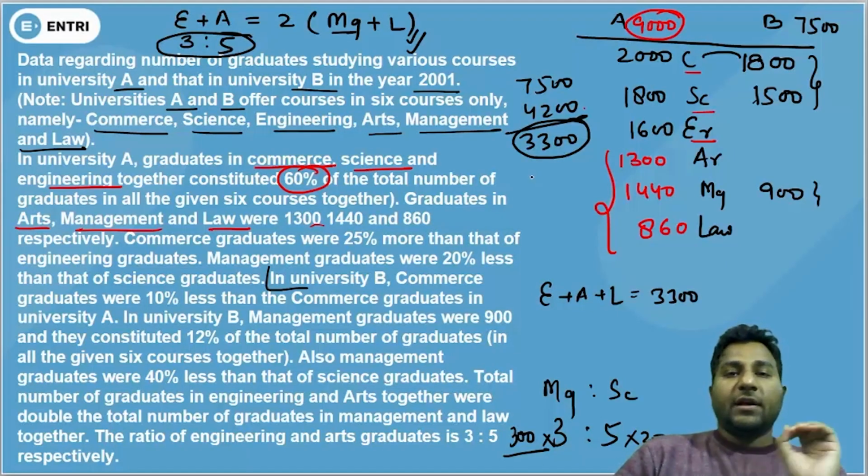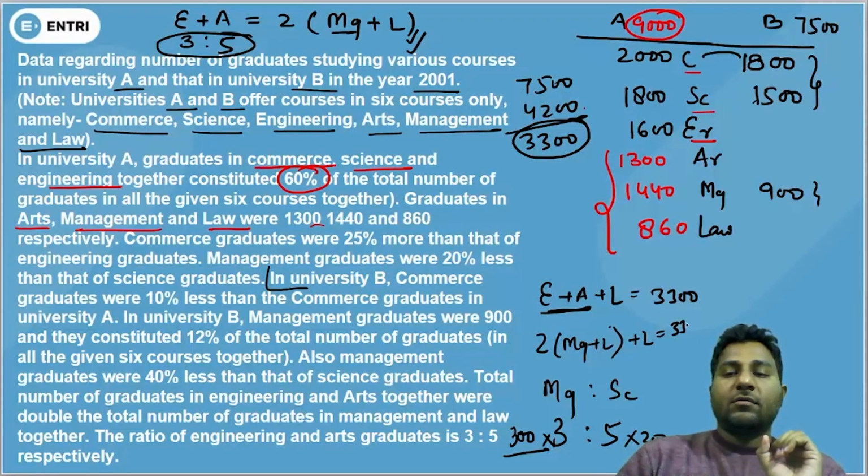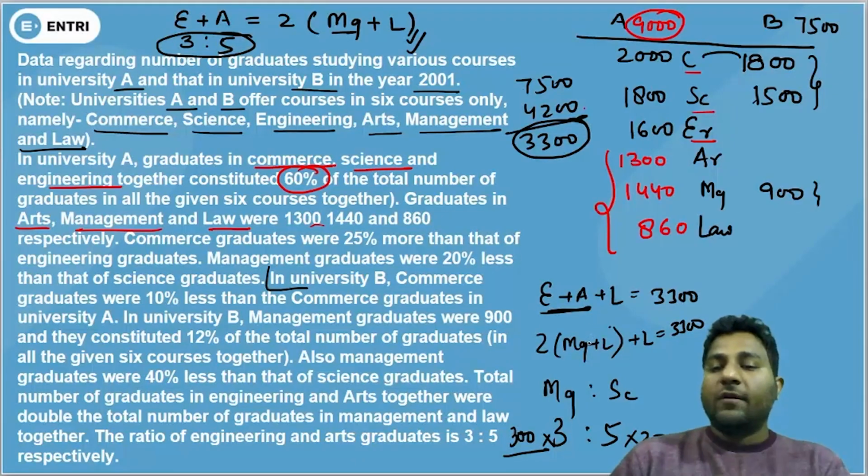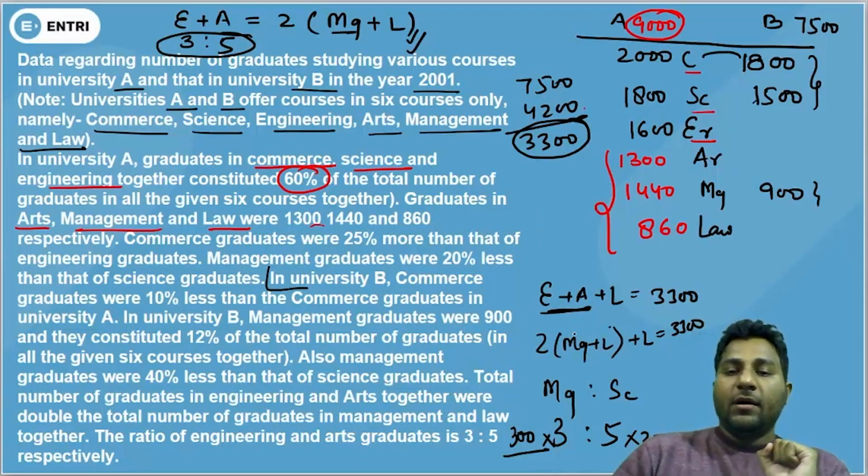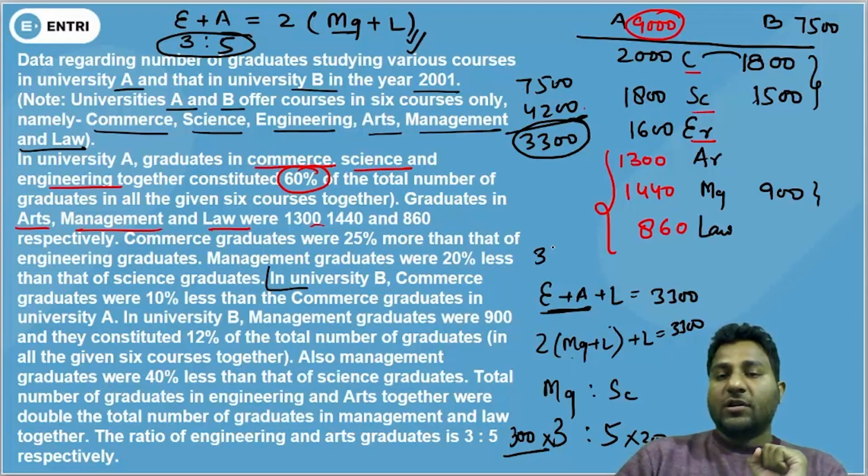Okay, 3300. And you know engineering and arts equals twice of management plus law. That means from here we can find out the data of law. Look at this. Management is 900, so 1800 will be subtracted. We are left with 1500. So thrice of law equals 1500. That means law equals 500.